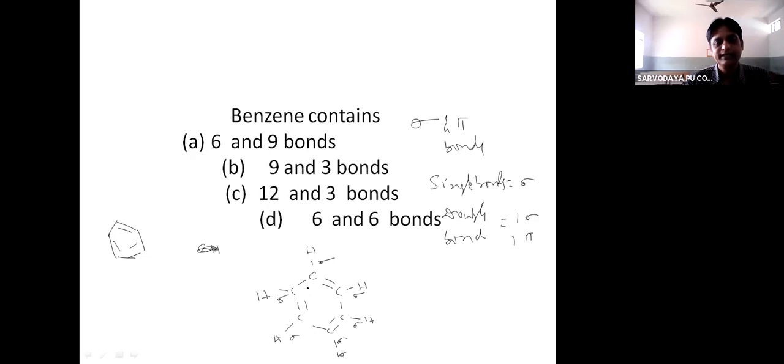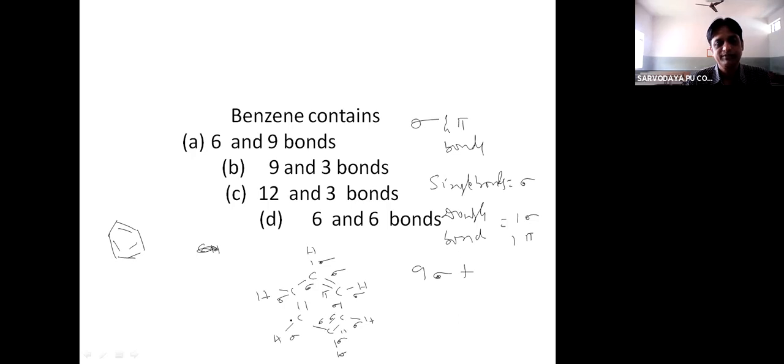Okay. And similarly, these are total 9 sigma bonds, plus see, double bonds. One is a sigma bond, one is a pi bond.